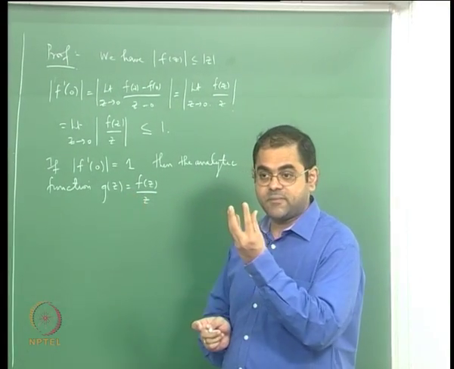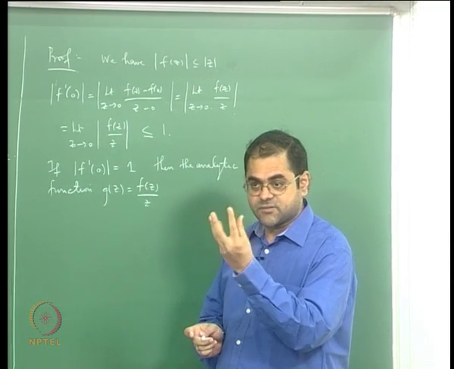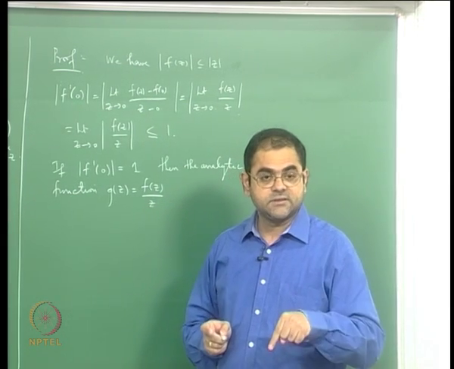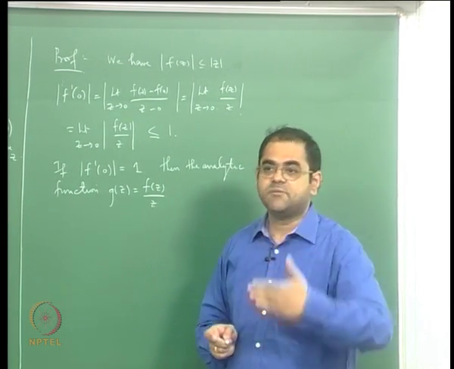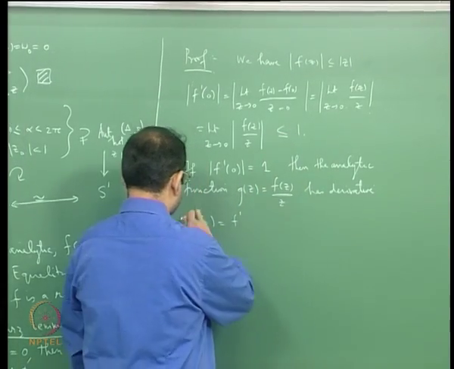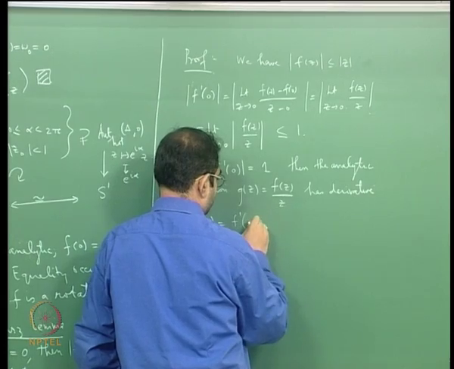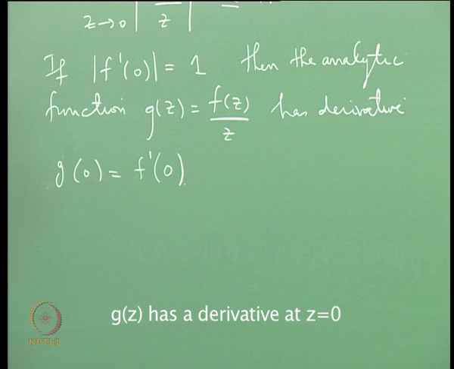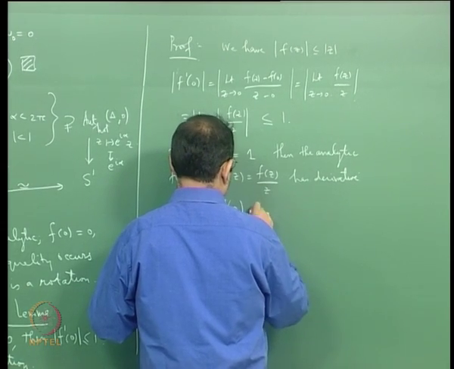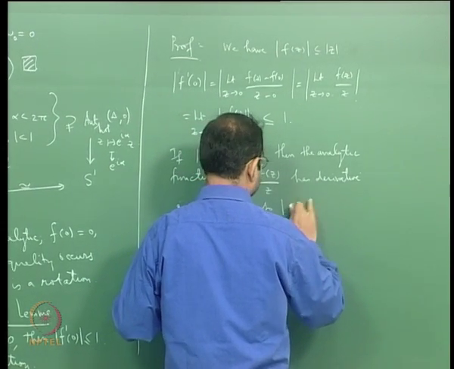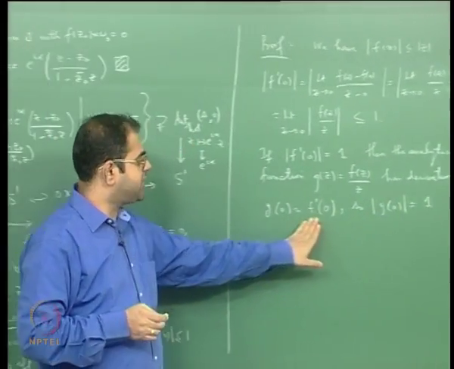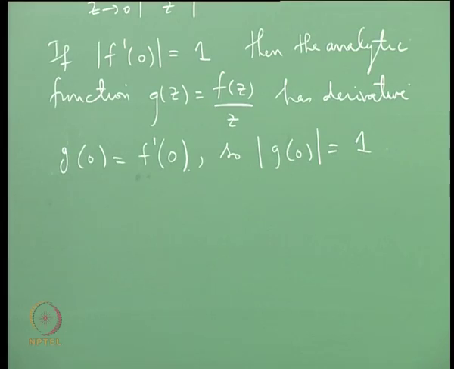and therefore g of z will be represented by a convergent power series at the origin, therefore it is also analytic at the origin. So though I am writing f(z) by z, it extends to an analytic function at z equal to 0, just like sin z by z. If I take the limit z tends to 0, I will just get g of 0 equal to f dash of 0. So if mod f dash of 0 is 1, then mod g of 0 will be 1.